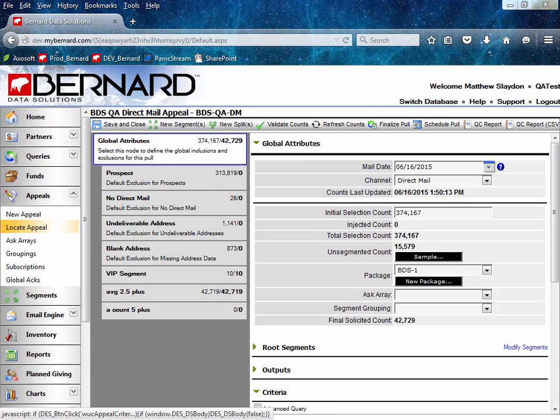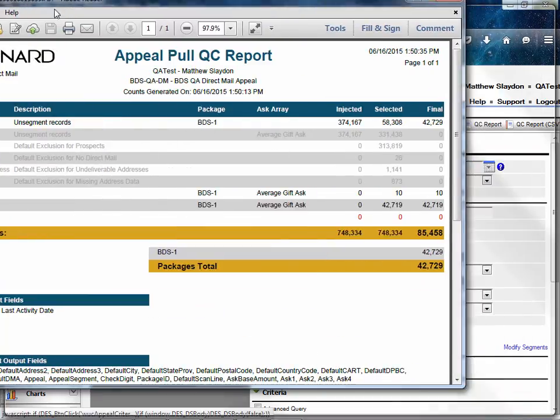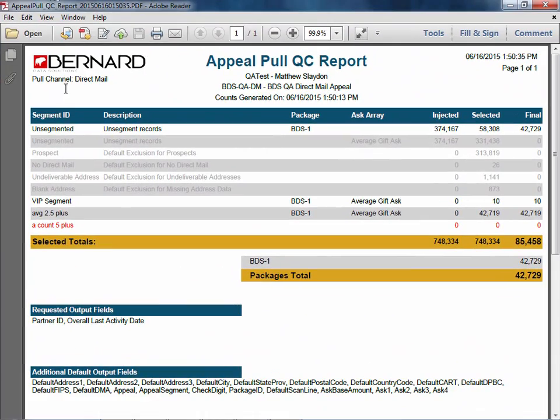Our next enhancement is to the Appeals module. Bernard has added data and formatting to the Appeal Pull QC report. In order to provide more information to Bernard users who are creating appeal pulls, we have added some information to the Appeal Pull QC report. Bernard now displays the Appeal Pull channel at the top of the report, as well as highlighting any segments not included in the appeal pull for a quick visual reminder that those segments are not used.